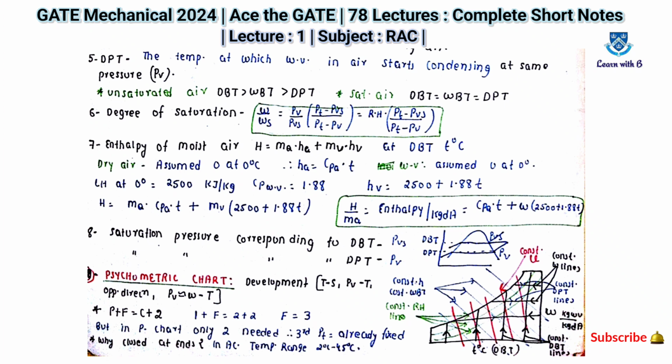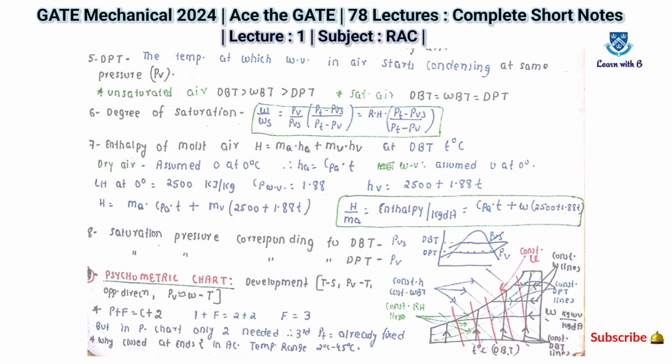Now the next one is saturation pressure corresponding to DBT, which is Pvs, and saturation pressure corresponding to DPT, which is known as Pv. Here the graph is also there, you can note down the graph. So you can have this equation, which is P plus S is equal to C plus 2. So this is the diagram for the psychrometric chart.